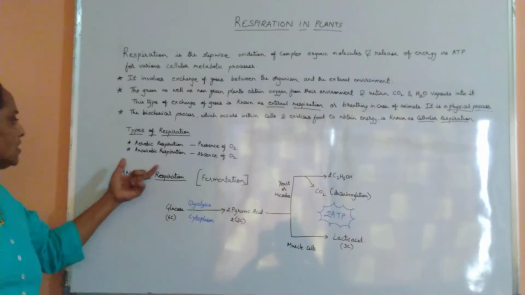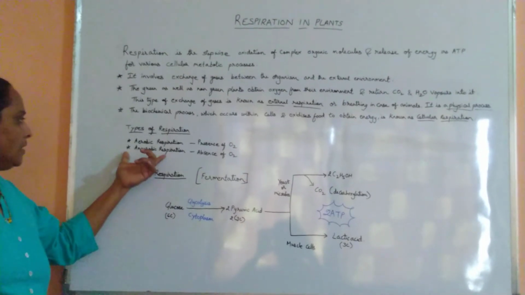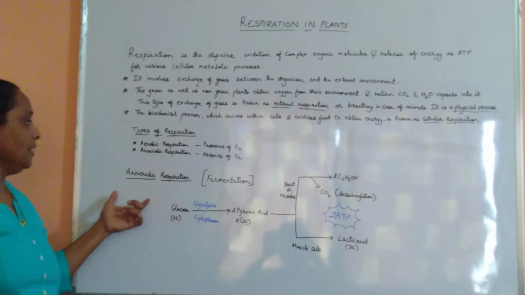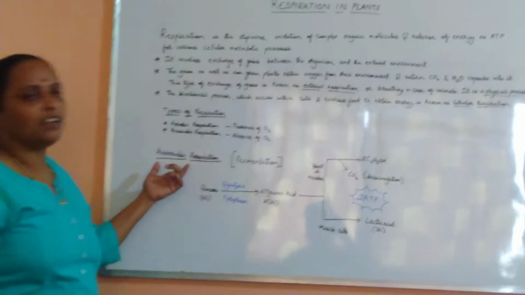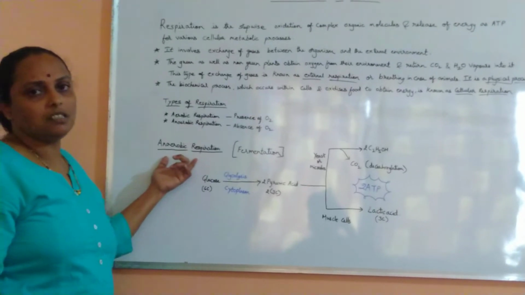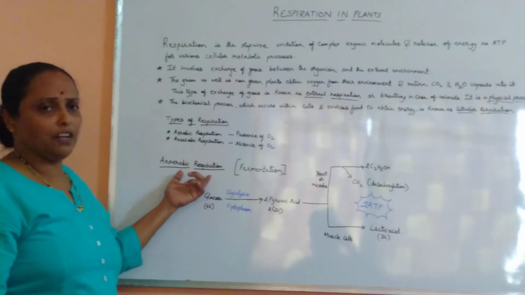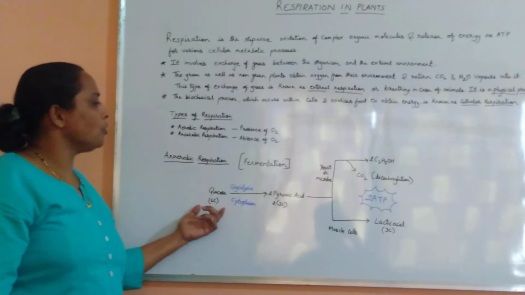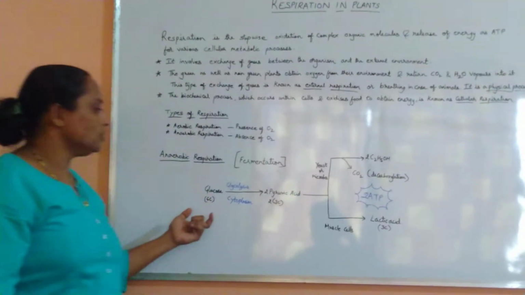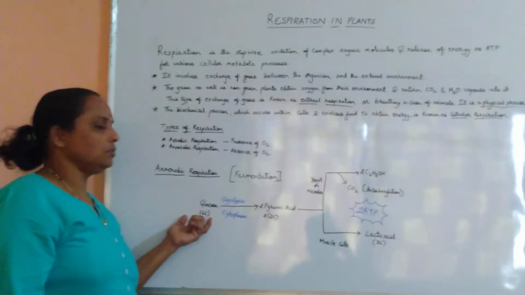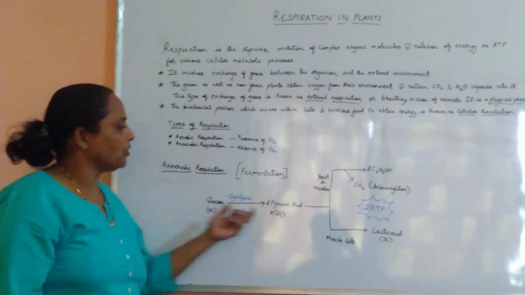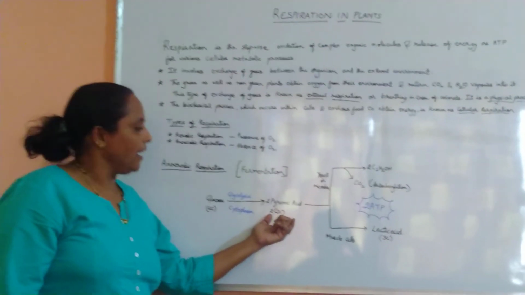Now let us see one by one. First, let us take anaerobic respiration. Anaerobic respiration, as I told, is a breakdown of the respiratory substrate into simpler forms, that is from glucose to pyruvic acid. Glucose is a basic molecule, a 6 carbon compound which is broken into 2 pyruvic acids.